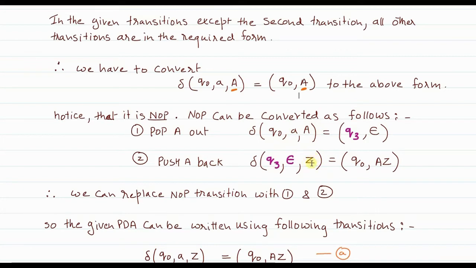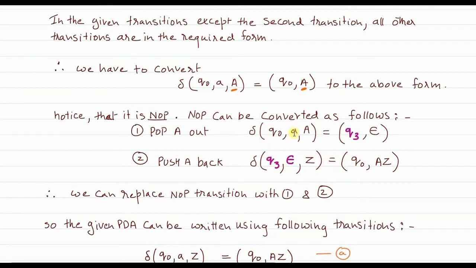Z is on top of the stack token. After pushing A back, we come back to the same state Q0. So we started from Q0 and we come back to Q0. From Q0, after A being popped out, we went to Q3 state, and then in Q3 state, after pushing A back, we came back to Q0 state. So from Q0, we remain in Q0.